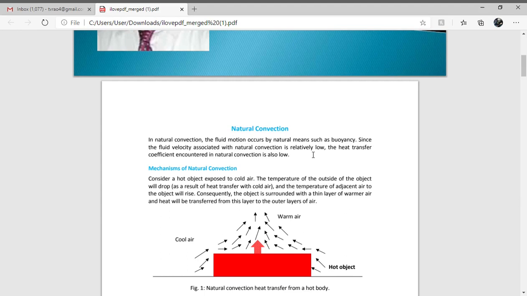Okay. And if you compare natural convection and forced convection, in forced convection we can transfer more heat, but in natural convection we can transfer only a very small amount of heat. Why? Because the heat transfer coefficient in natural convection is very low. Since the heat transfer coefficient is very low, we can transfer only less heat.